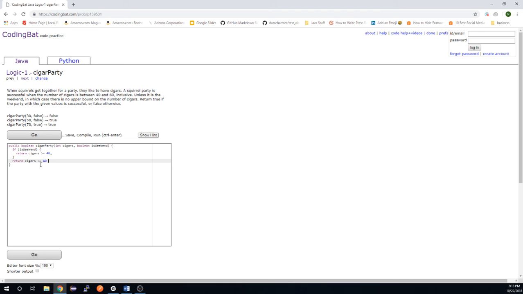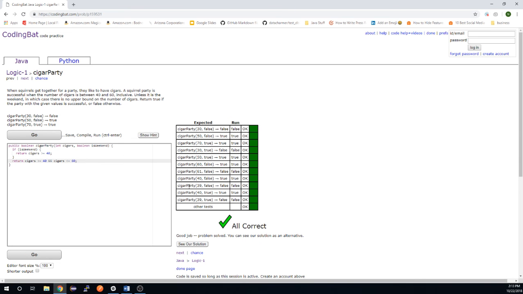and cigars is less than or equal to 60. So if it's not the weekend, we want to see if it's between 40 and 60 inclusive. The inclusive is why we add the equals. We don't just have greater than and less than. We have the equals because we're including 40 and 60 as well. So if we run this, we can see that all of the tests pass.